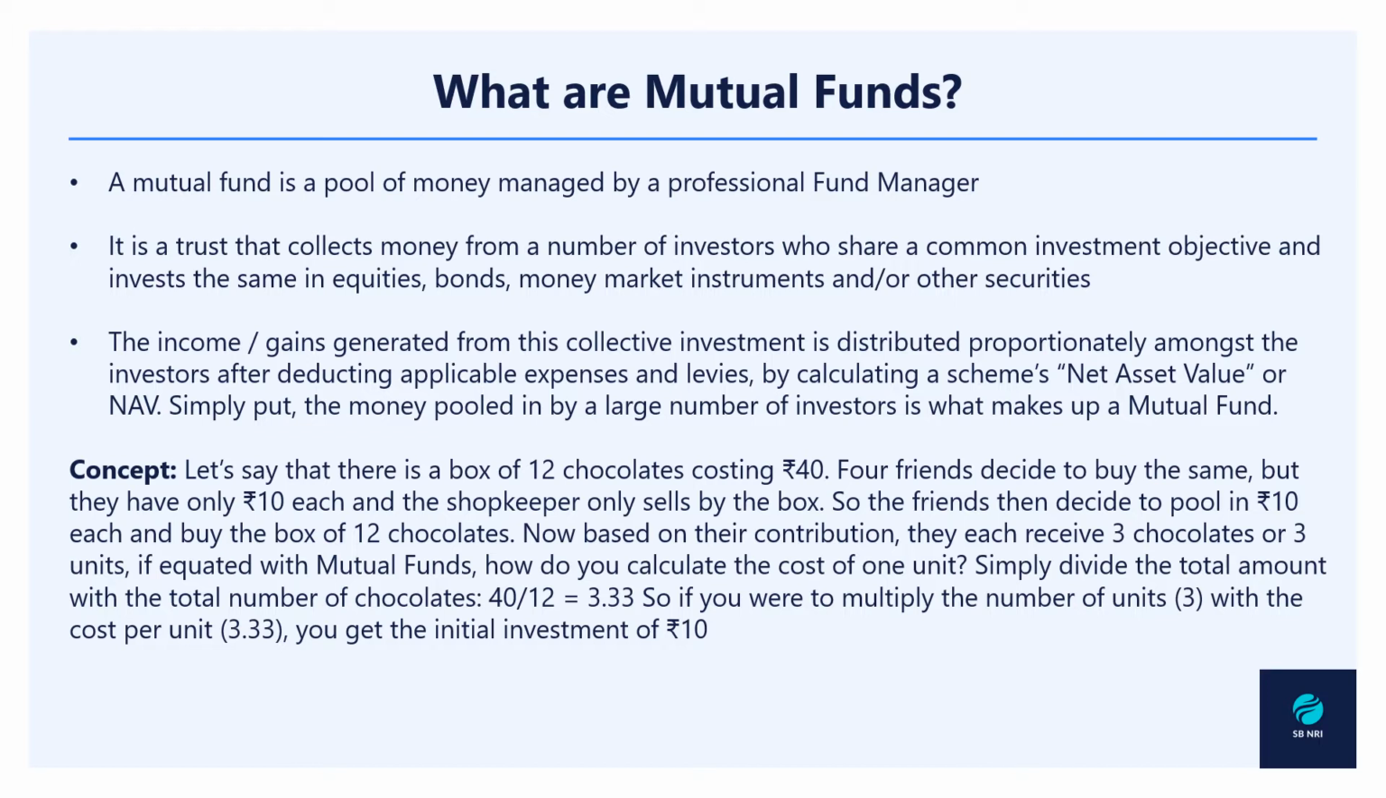So the friends decide that they will pool in the 10 rupees each that they have and buy the entire box. This pooling of money together can be understood in terms of mutual funds. Now, based on their individual contributions, each will receive 3 chocolates from this box of 12 chocolates. This can be understood in terms of units. So, comparing it with mutual funds, the cost of one unit can be calculated simply by dividing the total amount of money that is pooled by the number of units that are sold out. That is how we calculate the NAV in terms of mutual funds.